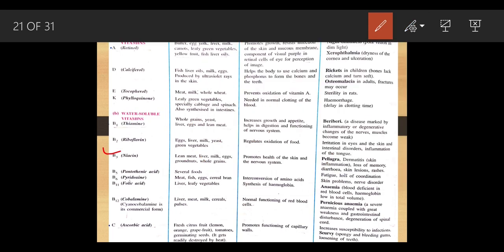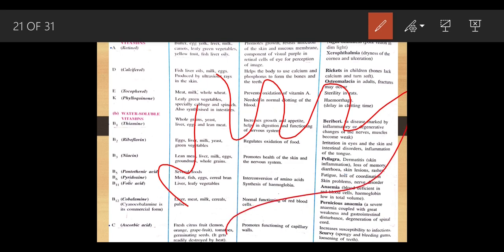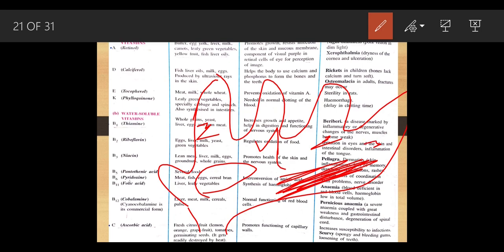Now we are going to talk about the third, that is B3, that is niacin. Again, milk, egg, you are going to find it. It causes a problem called pellagra, and dermatitis problem. What do you mean by dermatitis? Dermatitis means there are skin problems. The part of the skin gets patchy. Suppose this is a hand, here you are going to see the skin color, but here you are going to see white patches. You have seen this in humans. This is due to the problems of B3.